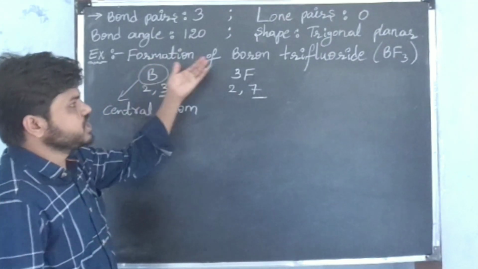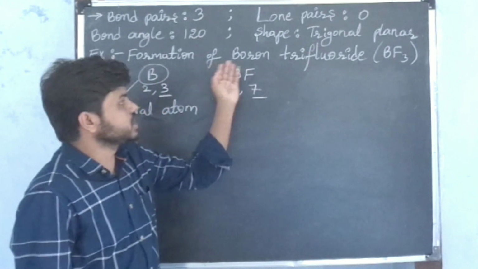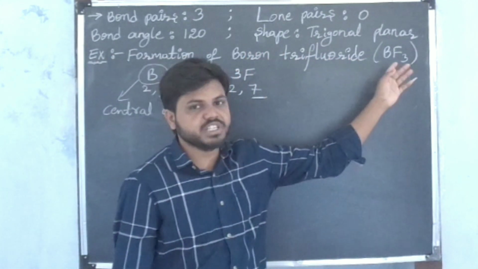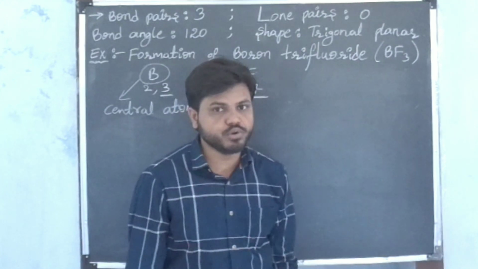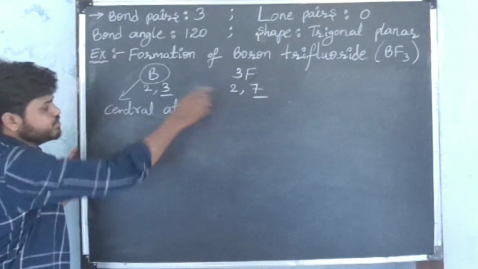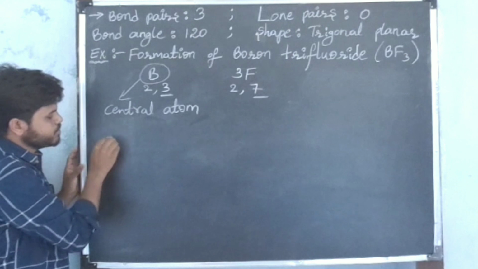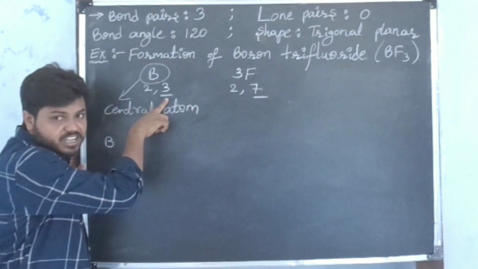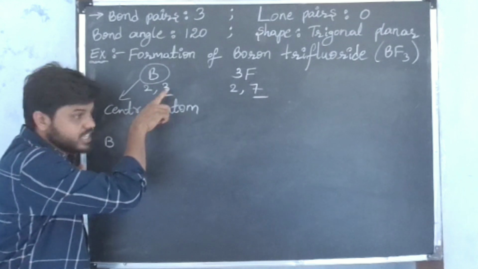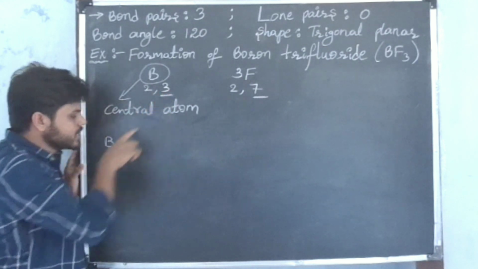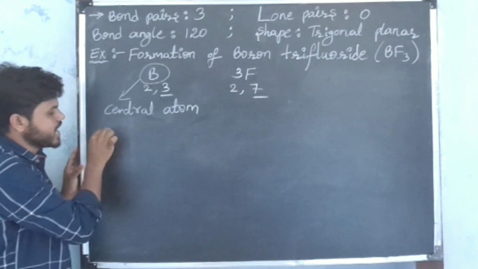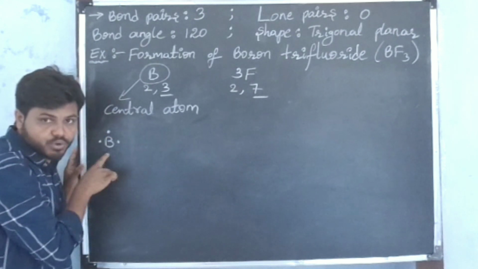By using Lewis dot symbols, we can draw the structure of boron trifluoride. In this molecule, there are 4 atoms: 1 boron atom and 3 fluorine atoms. First, write the symbol of the boron atom. In the boron atom, how many valence electrons are there? 3 valence electrons. Place these 3 valence electrons around the symbol of the boron atom. I am placing 3 valence electrons around the symbol of the boron atom.